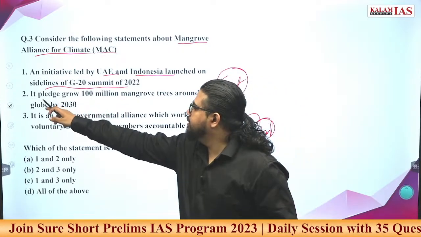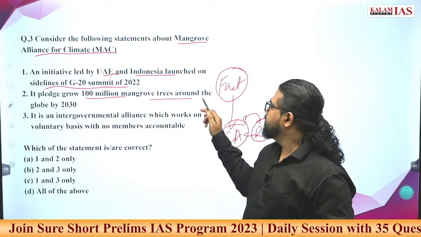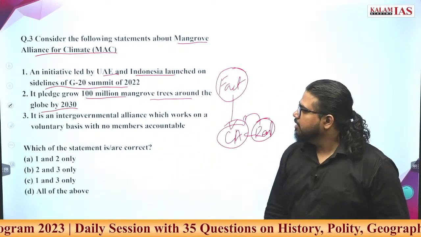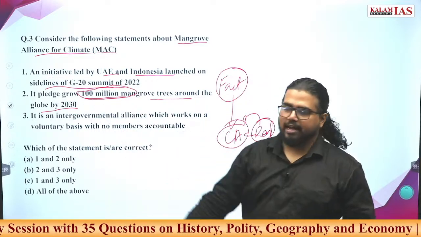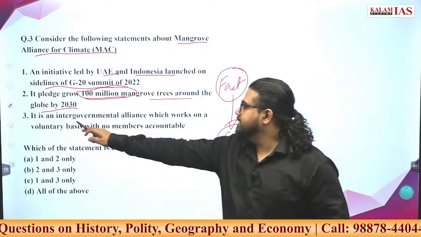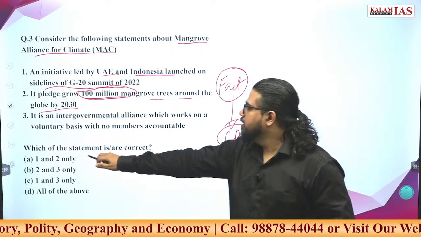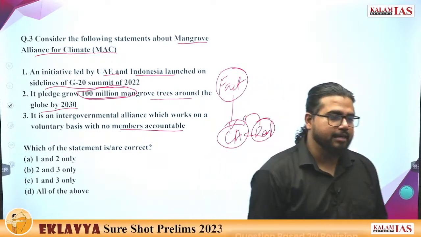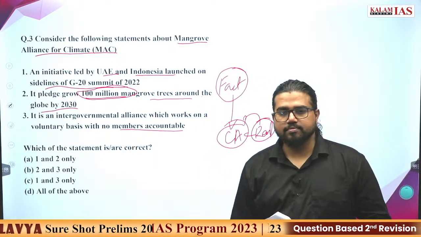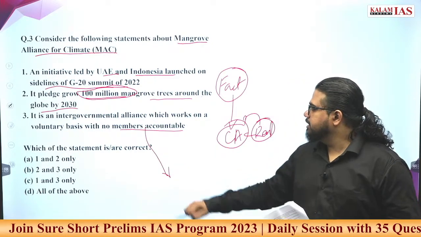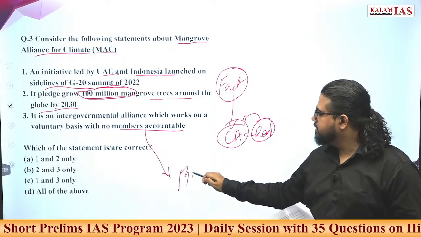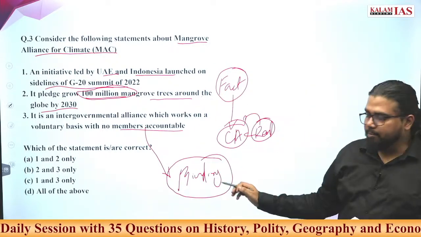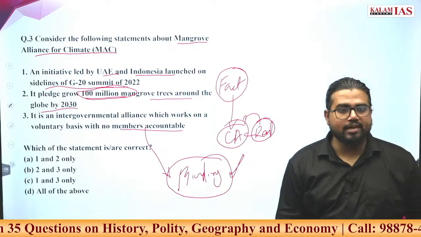Second option, it pledges growing 100 million mangrove trees around the globe by 2030. One thing you can notice, there is an exact fact in this statement. Third option, it is an intergovernmental alliance which works on voluntary basis with no members accountable. What do you think about this statement? Voluntary basis means there will be no binding targets. Even if you don't know the exact alliance, you are more likely to take this as a right statement. Why?